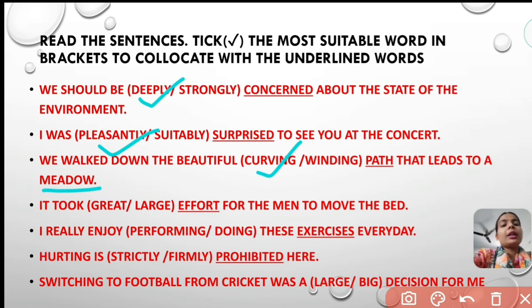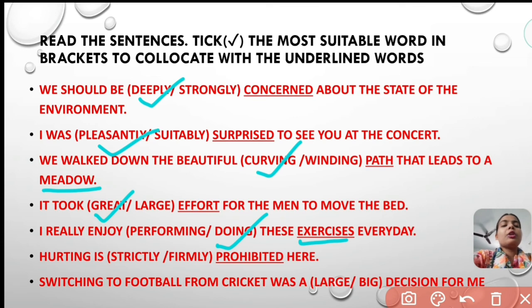Next, it took great or large effort for the men to move the bed. So here the correct answer will be great effort. Next, I rarely enjoy performing or doing these exercises every day. Here you have to match the word with exercises. Exercises are generally done, not performed. So I really enjoy doing these exercises every day.